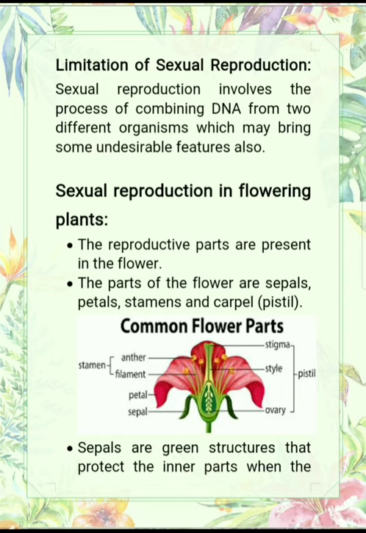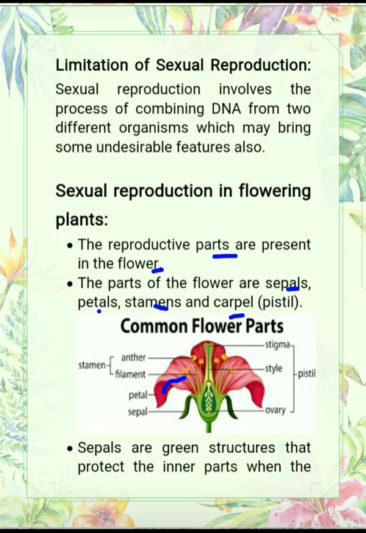Now we will study sexual reproduction in flowering plants. The reproductive parts are present in a flower. In plants, the reproductive parts are present in a flower. What are the parts of a flower? Sepals, petals, stamen and carpel. Let us see in this diagram.